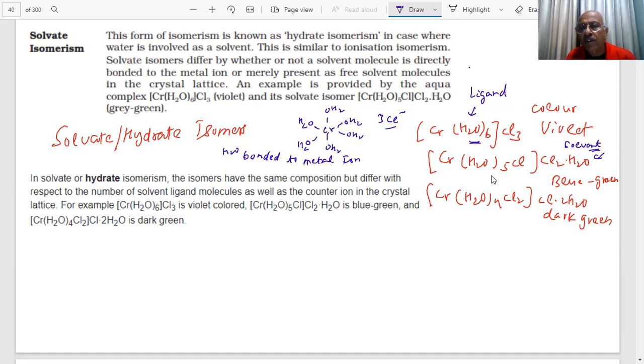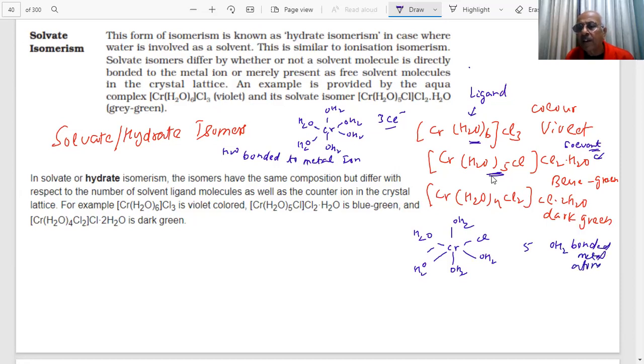What is the structure of this? If I write Cr, you can write OH2, OH2, OH2, OH2, then you have one Cl and OH. Only 5 OH2 are bonded to the metal ion now.